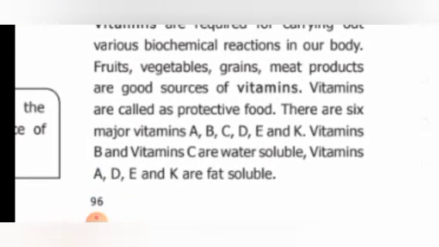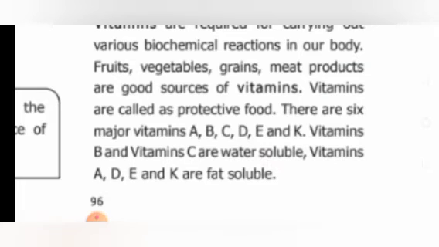Fruits, vegetables, grains, meat products are good sources of vitamins. So, what are the good sources? Fruits, vegetables, grains, meat products. That is why our parents make us eat fruits, vegetables, right? Grains. We don't like them, but you must take them. Okay, children? Vitamins are called protective food.